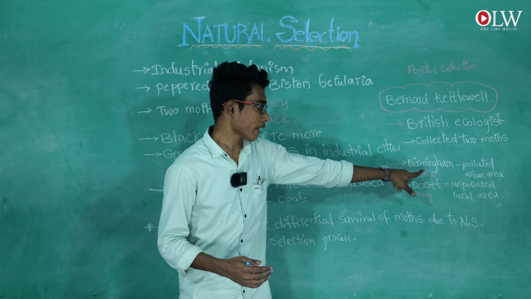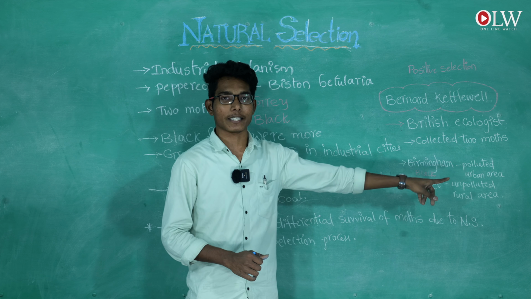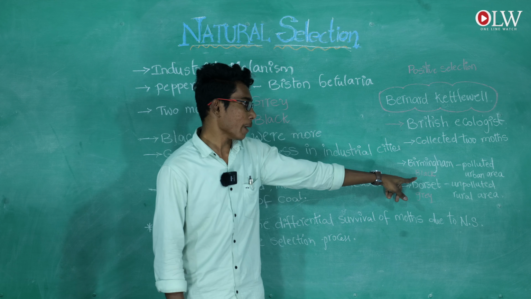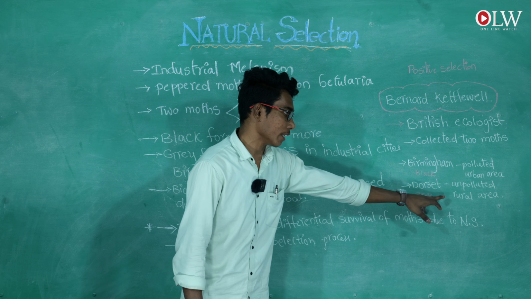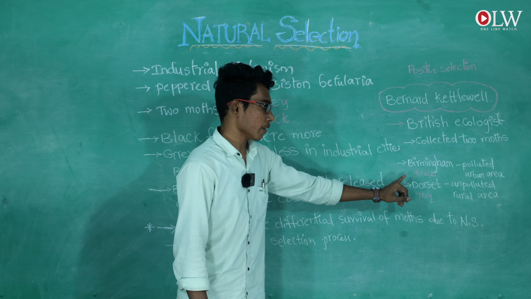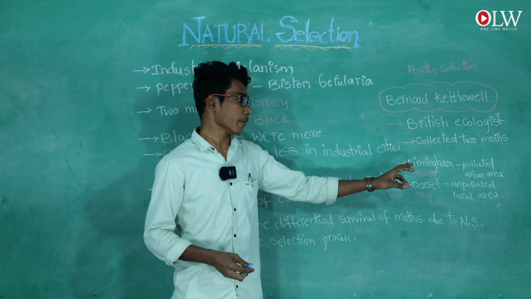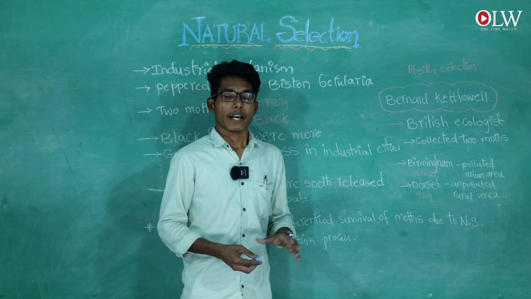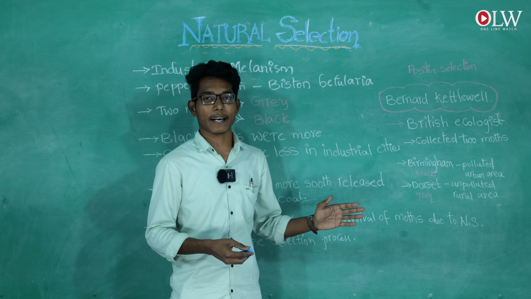Birmingham is a populated urban area. There he released black peppered moths, and in the unpopulated rural area of Dorset, he released grey moths. In these two areas, he released the two types of moths: black in Birmingham and grey in Dorset. Then he recaptured the black and grey moths.